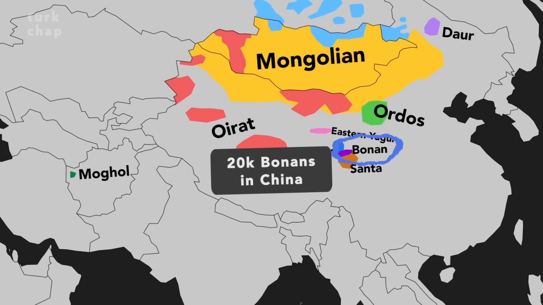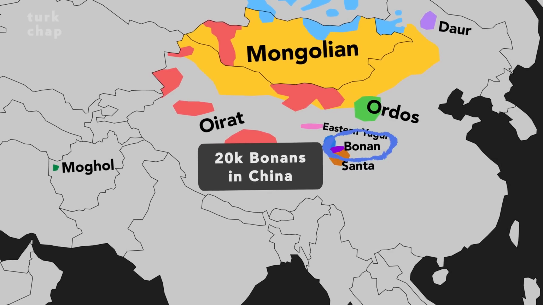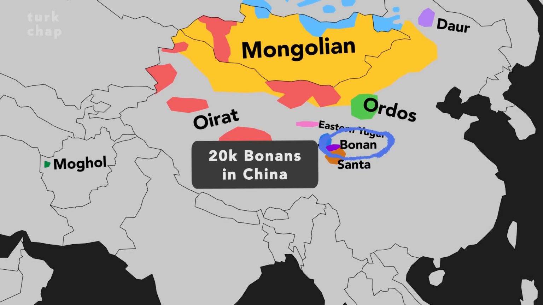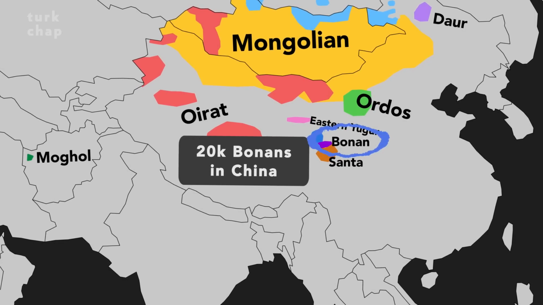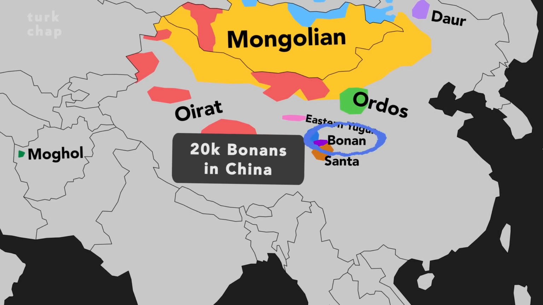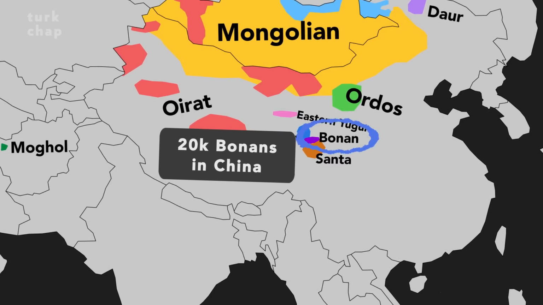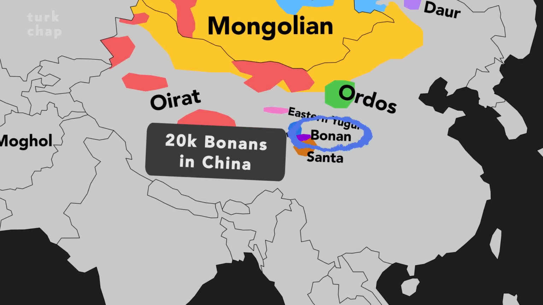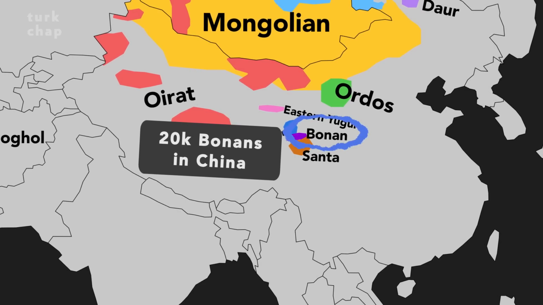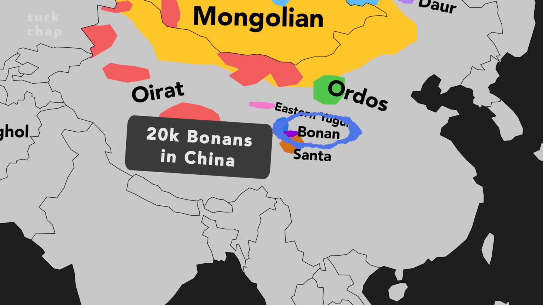Like many of the Mongol groups in China, the Bonans share a similar history regarding their origin. It is widely accepted that the ancestors of the Bonans were Mongol troops stationed in China. Specifically, sometime between the late 13th and early 14th centuries, the forebears of the Bonans were assigned to Tongren County in central China to patrol the area against the Tibetans. Eventually, they stayed in this region and mixed with the Tibetans and Chinese. Throughout the centuries, the Bonans lived in the same region.